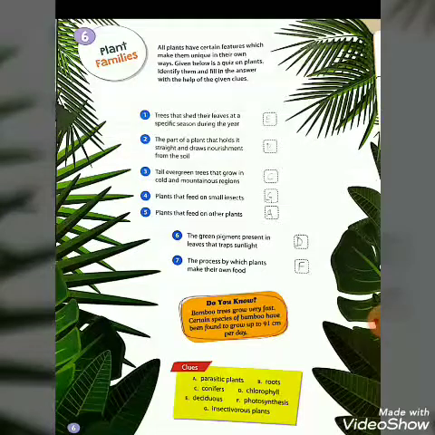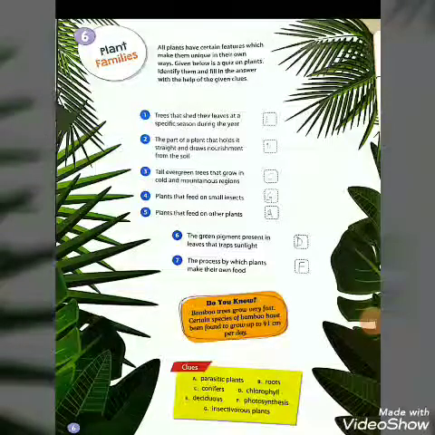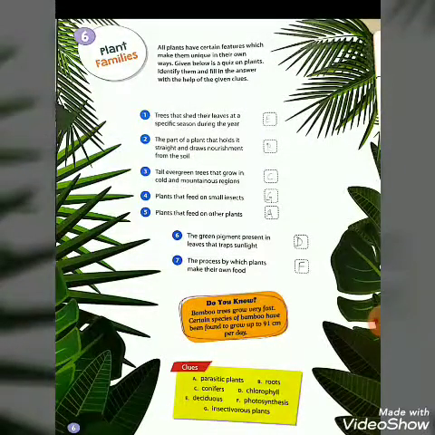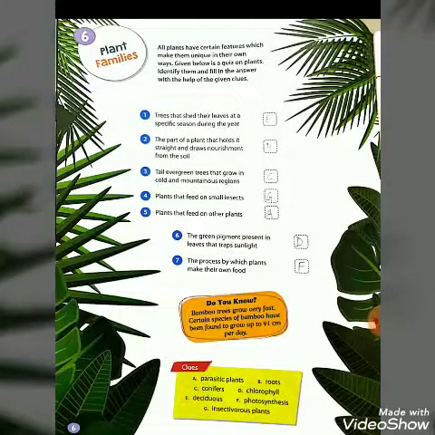Now seventh one, the process by which plants make their own food. I am repeating once again, the green pigments present in the leaf that trap sunlight are known as chlorophyll. I know you are very familiar with this word, chlorophyll.